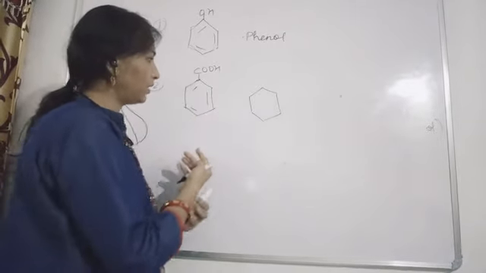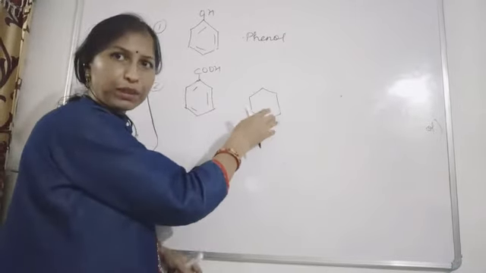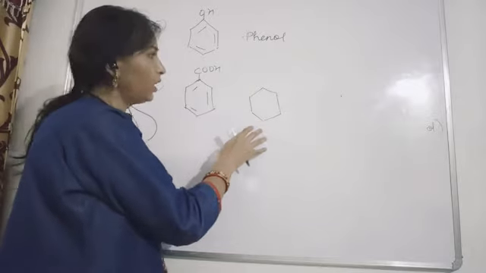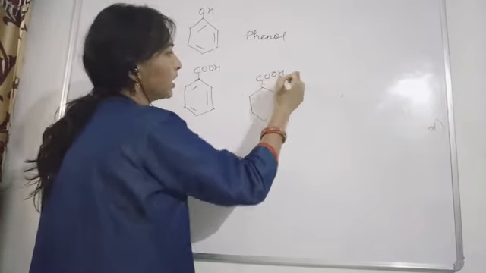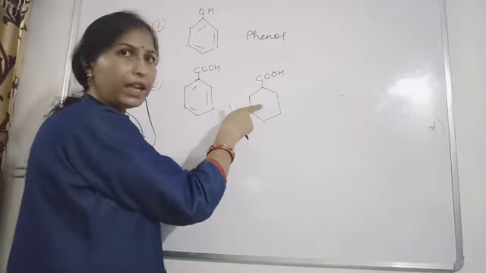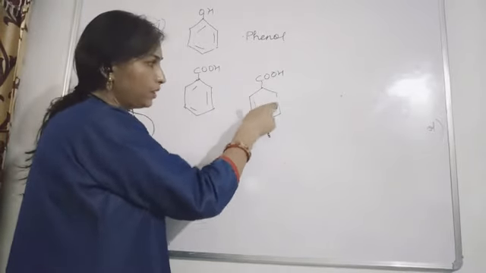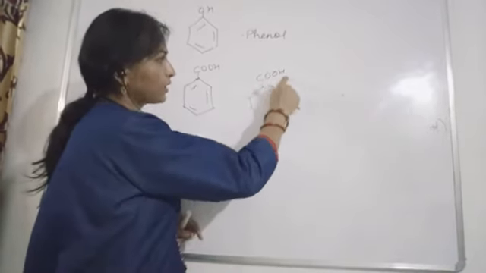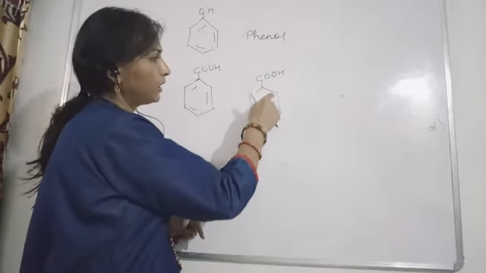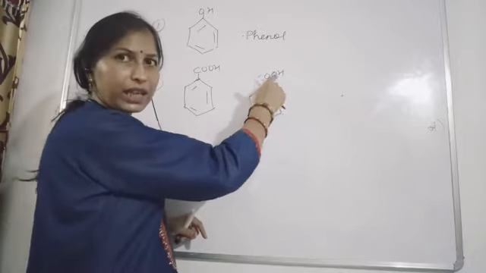If the double bonds are not present, that means this is cyclohexane. So cyclohexane, one COOH. If this COOH is directly attached to this cyclic ring, then what will be the name? We are going to write cyclohexane carboxylic acid.